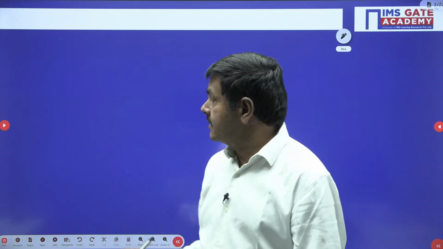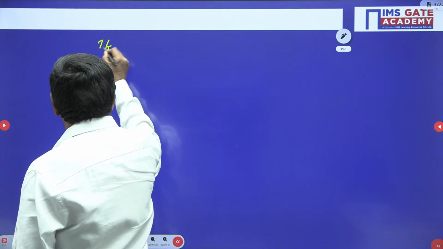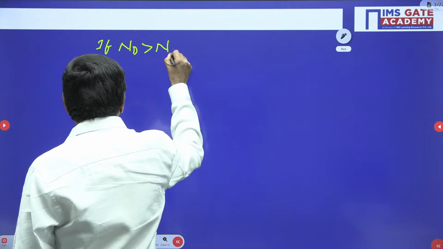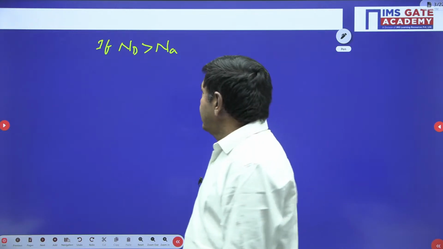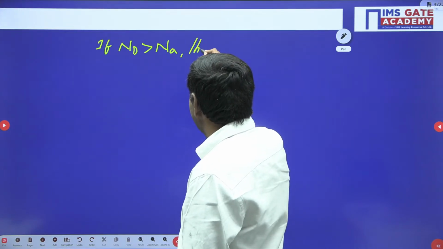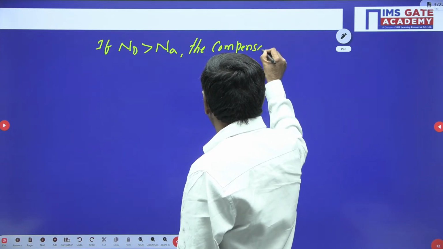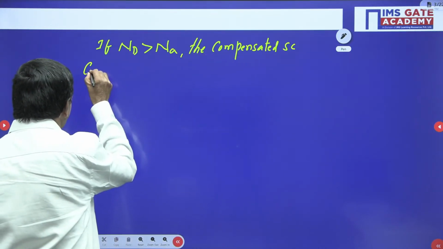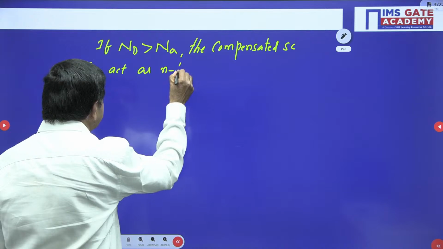If ND is greater than NA, NA being the acceptor concentration and ND the donor concentration, then the compensated semiconductor can act as an N-type extrinsic semiconductor.